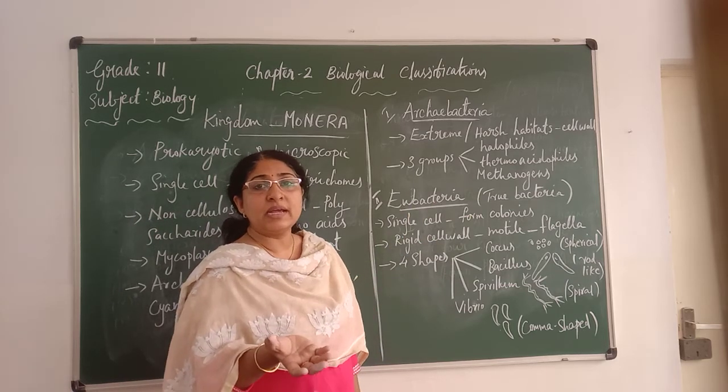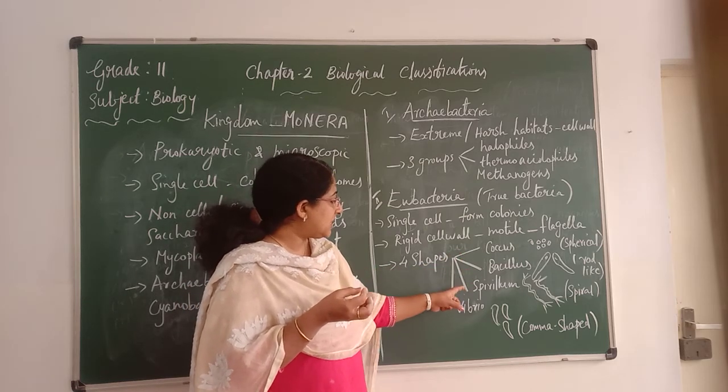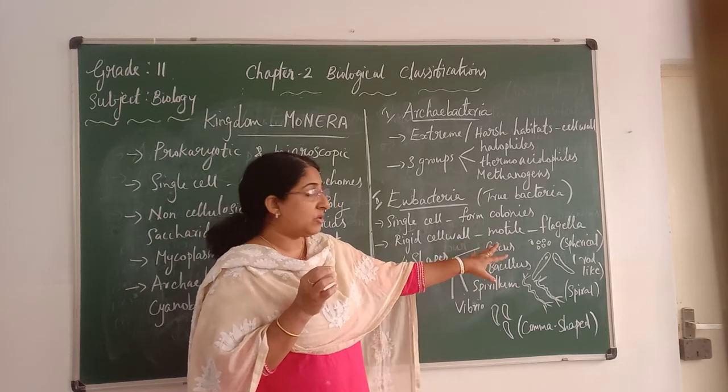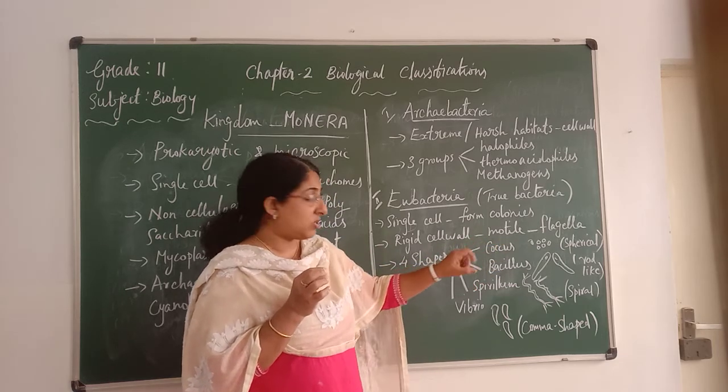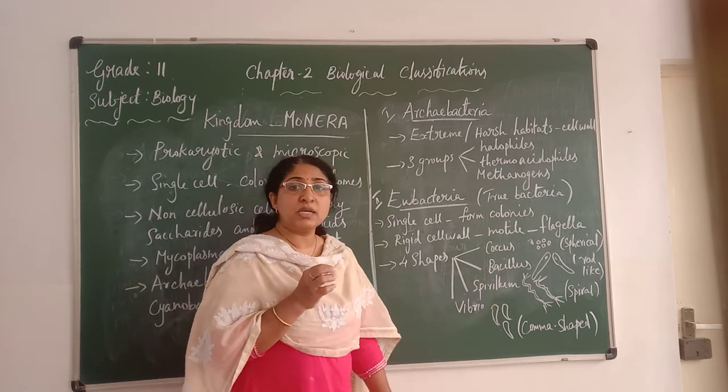Based on the different shapes, we give them different names: Coccus, Bacillus, Spirillum, Vibrio. Coccus is round or spherical in shape. Bacillus is rod shaped. Spirillum is spiral shaped. Vibrio is comma shaped.